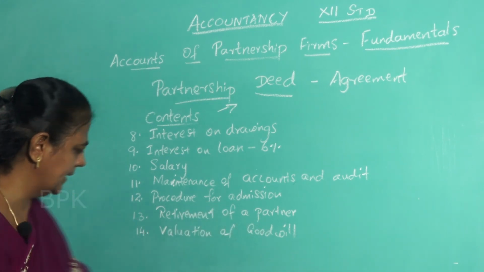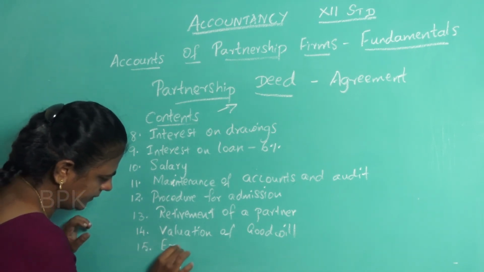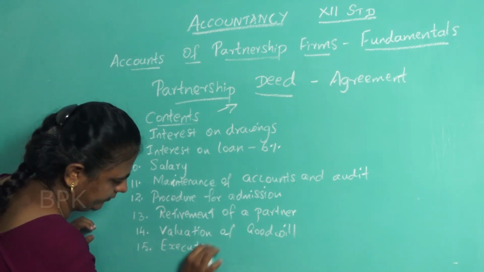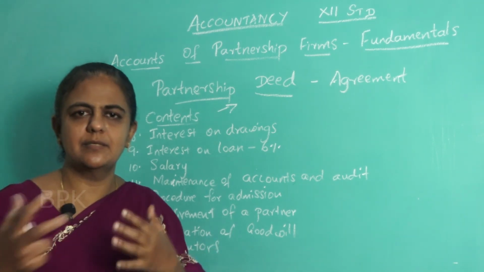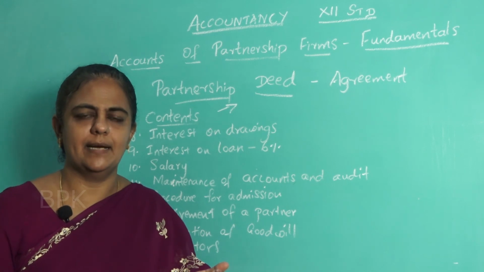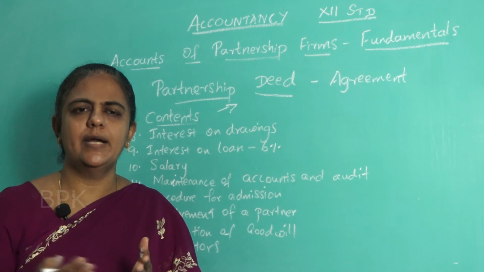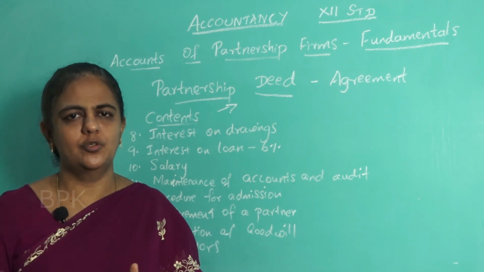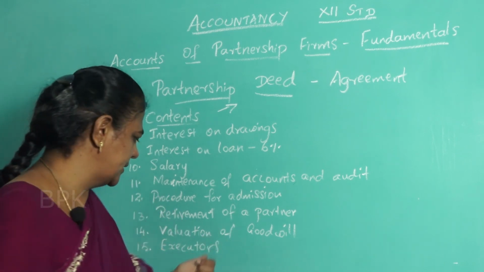Okay. Then appointment of executor. Who are these executors? Suppose as the business is going on, suddenly one partner dies unexpectedly. Whatever share has to go to that partner will be taken by whom? By his executor.